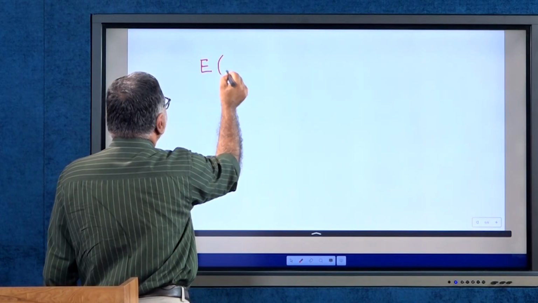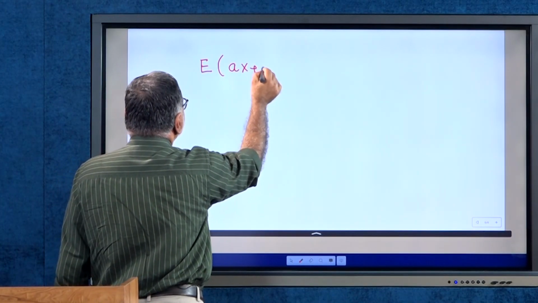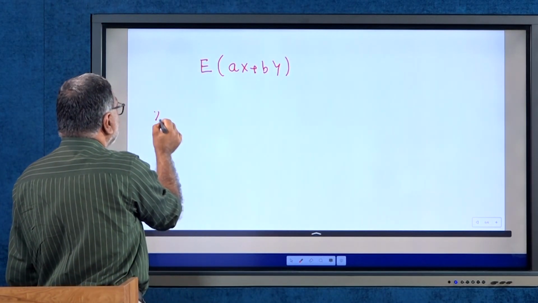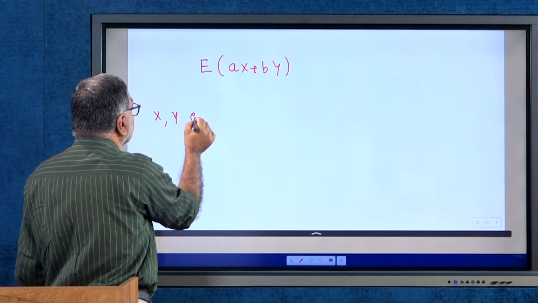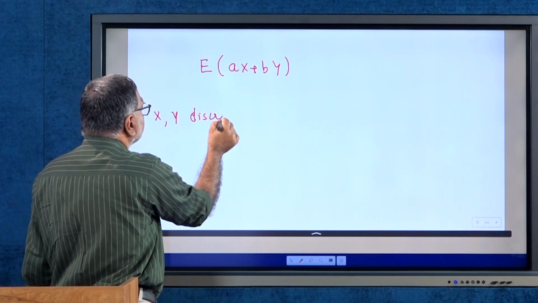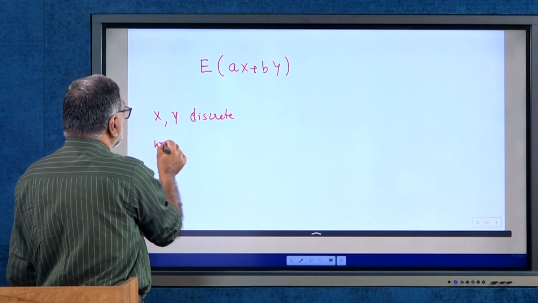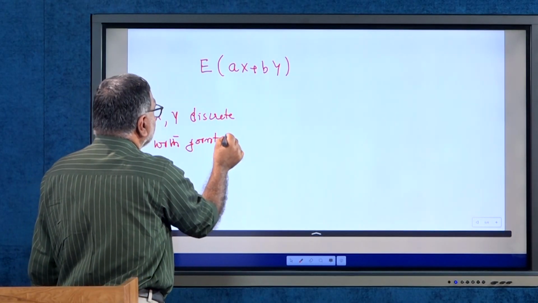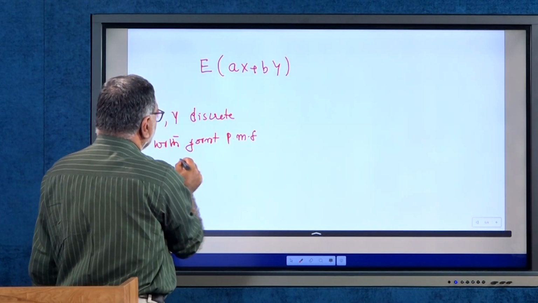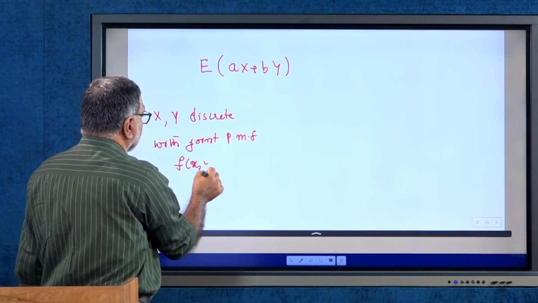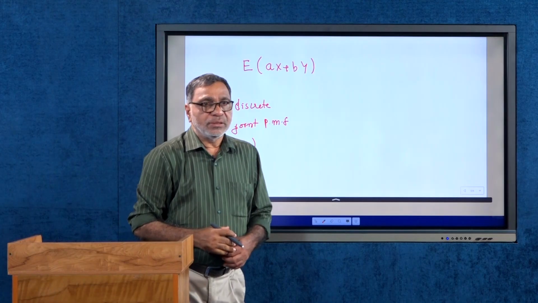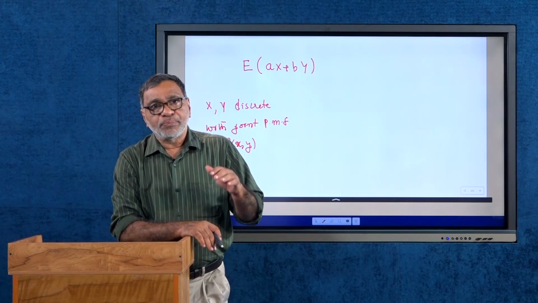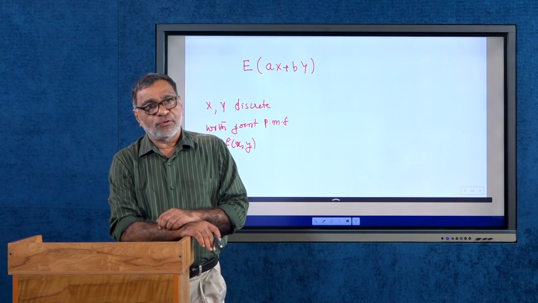Expectation of ax plus by, suppose we are considering this, and before that we assume, let me consider x and y as discrete random variables with a joint probability mass function f of x y. This is our assumption. Let x y be a pair of discrete random variables, and the joint probability mass function is given by f of x y.